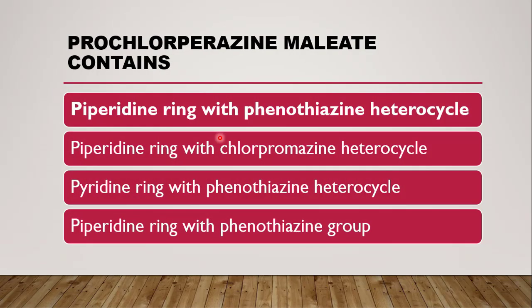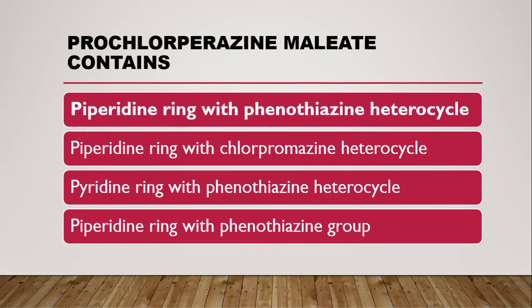Next question is, prochlorperazine maleate contains, now prochlorperazine maleate is again from the phenothiazine class. It contains what out of these? Piperidine ring with phenothiazine heterocycle, piperidine ring with chlorpromazine heterocycle, pyridine ring with phenothiazine, or piperidine with phenothiazine group.